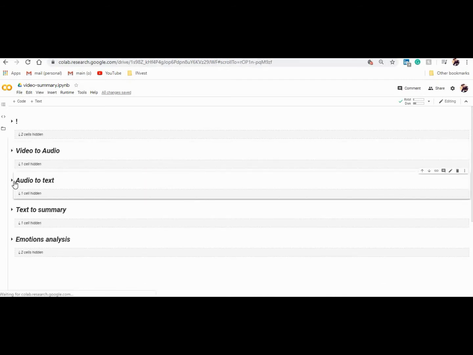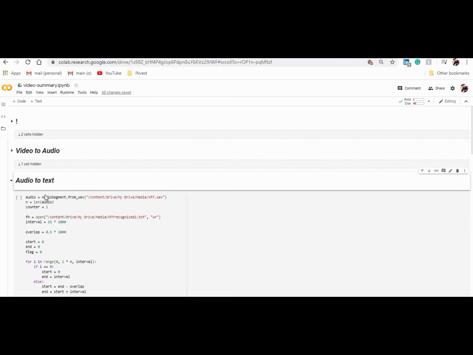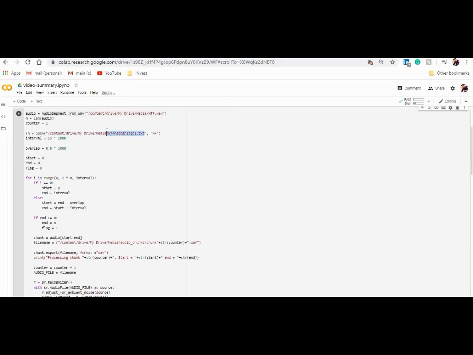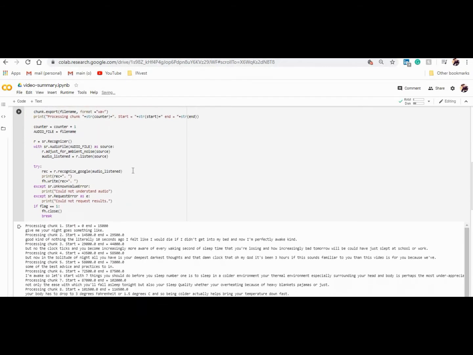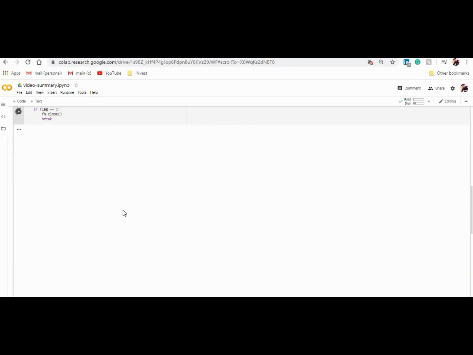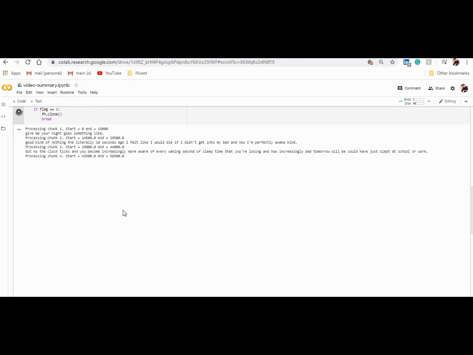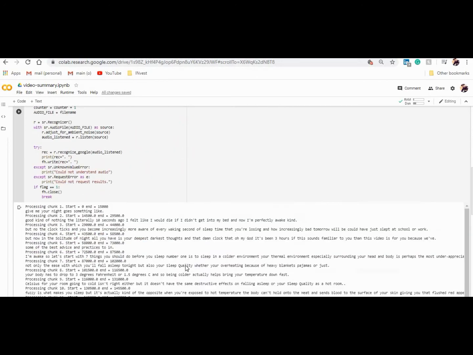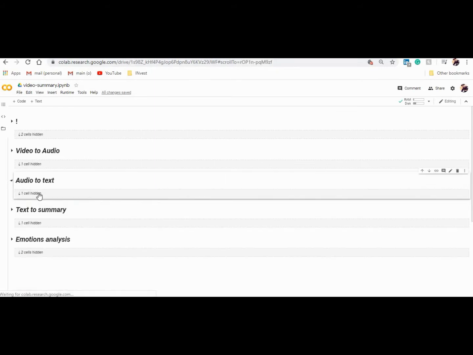Now audio to text. We have that audio file which we already formed in this path, and we'll convert it into this text file, which we already mentioned. Once we start, all the audio will be divided into smaller chunks, and the text will get extracted from all these chunks and merged at the end to get the complete text file. So this is getting done right now. Okay, it's done. Audio to text is done.